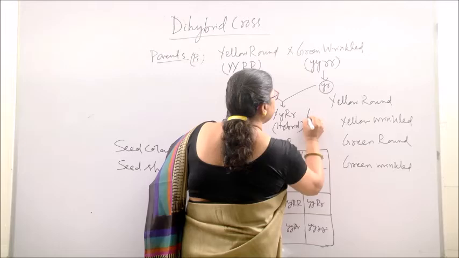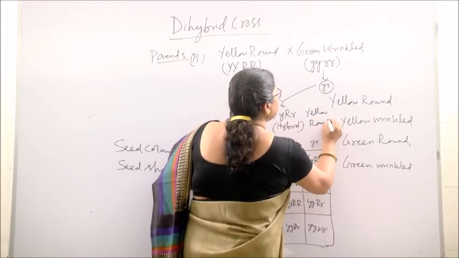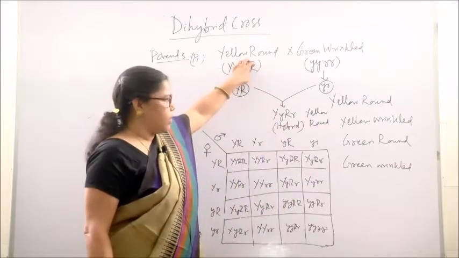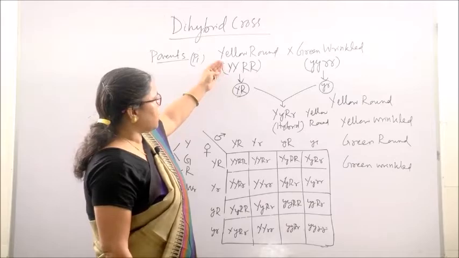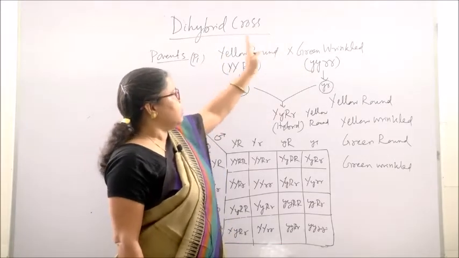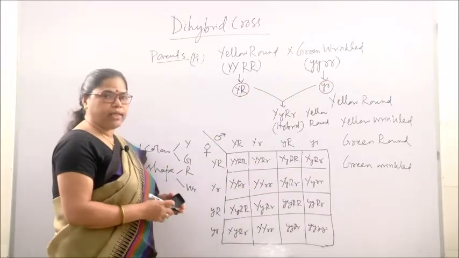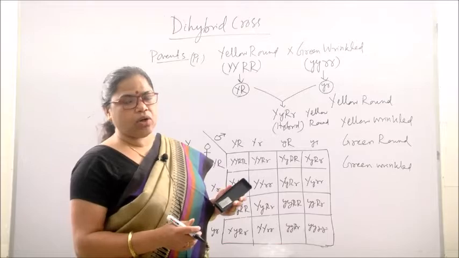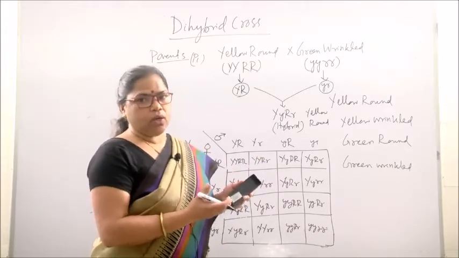The phenotype is yellow and round, which resembles one parent. It is obvious because the yellow character is dominant over the green and the round character is dominant over the wrinkled. Just like in the monohybrid experiment, we have discussed that the tall character is dominant over the dwarf character.